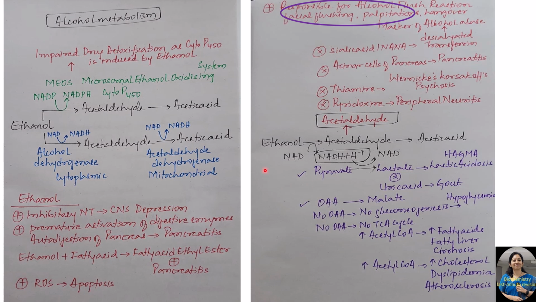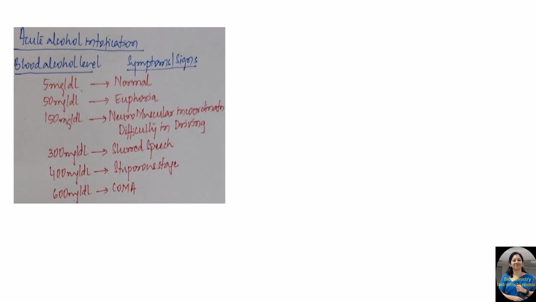Now, in chronic alcoholism, the addiction is overcome by administration of a drug called disulfiram. So, when this drug is introduced, what happens? This drug inhibits the enzyme acetaldehyde dehydrogenase, so acetaldehyde accumulates, and this is also responsible for the alcohol flush reaction, which includes nausea, vomiting, facial flushing, palpitation and hangover symptoms. So this was about alcohol metabolism.